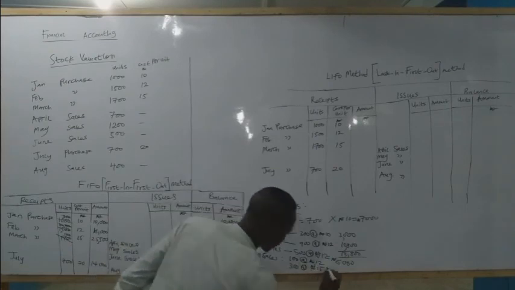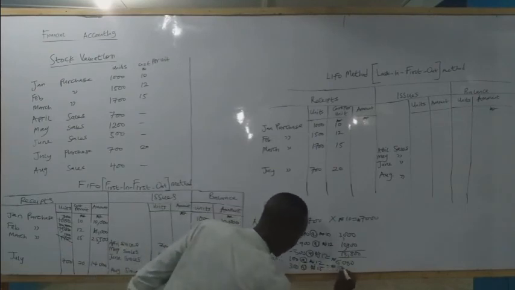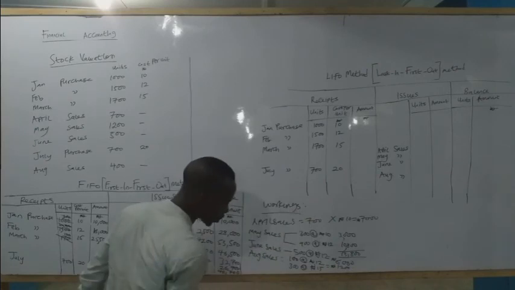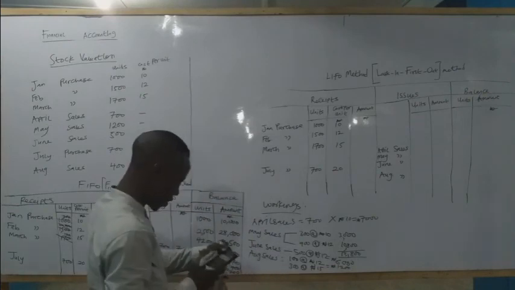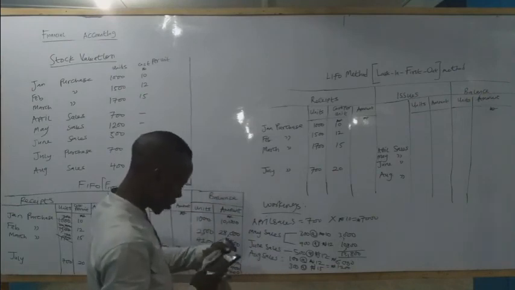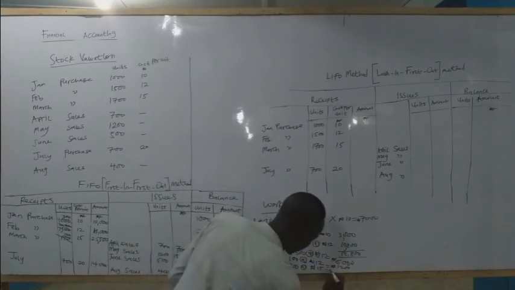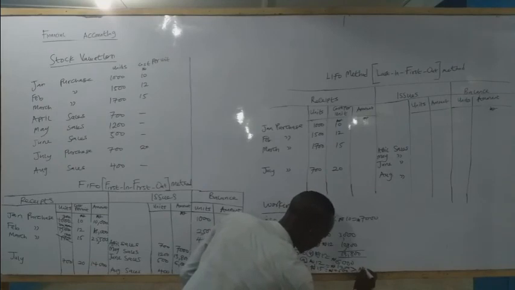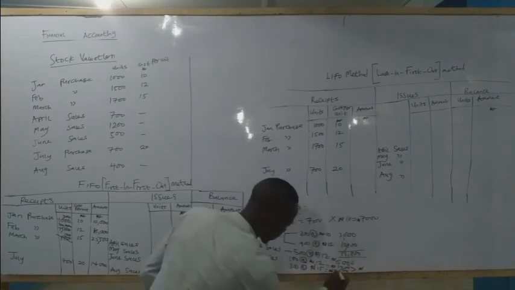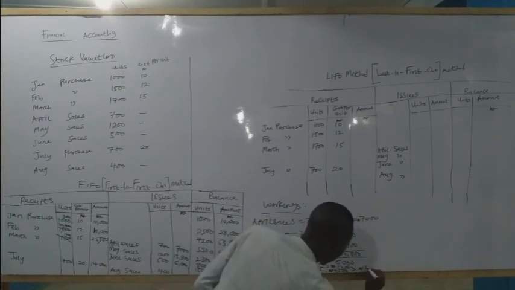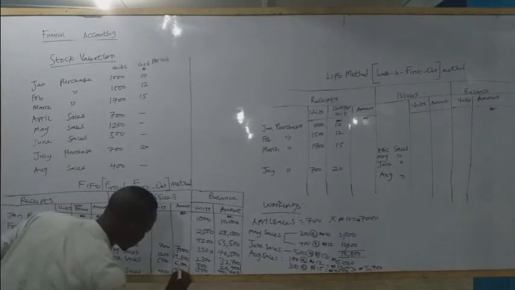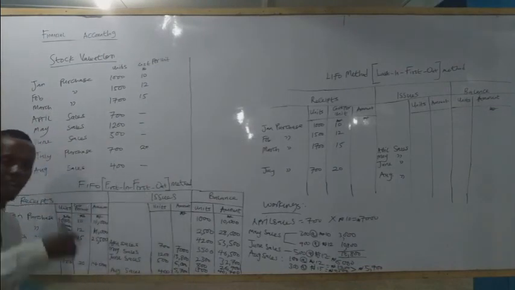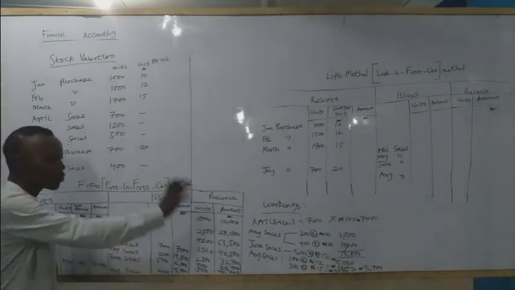So 100 times 12, this one gives us 1,200. And this one gives us what? 300 times 15, 4,500. So the total of this now gives us 5,700. Since this is going out, we are issuing out, we have to remove it from the balance.